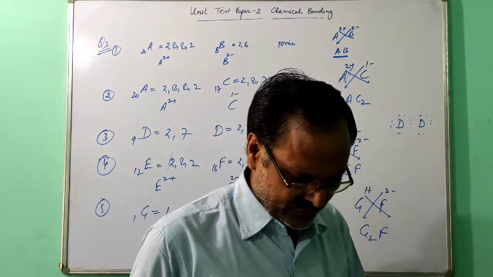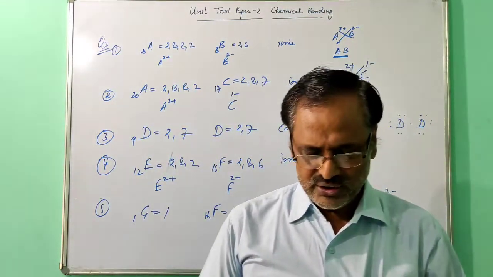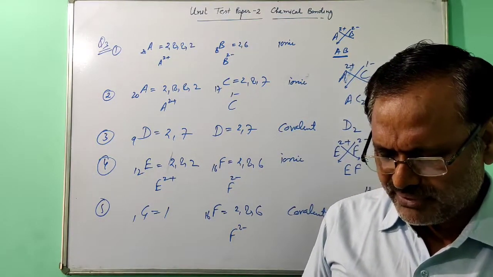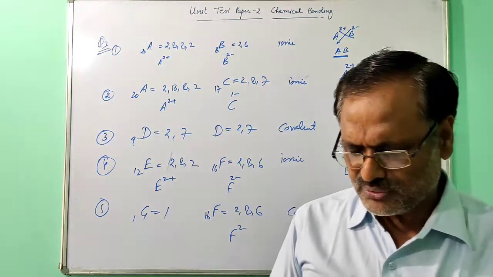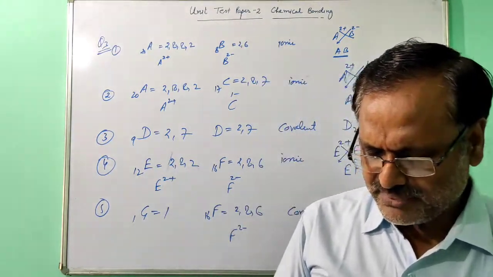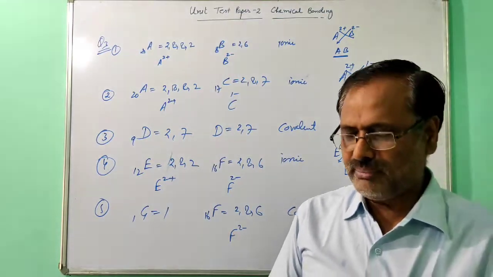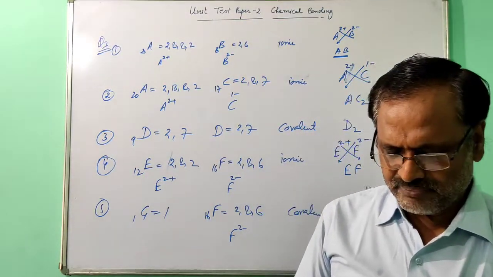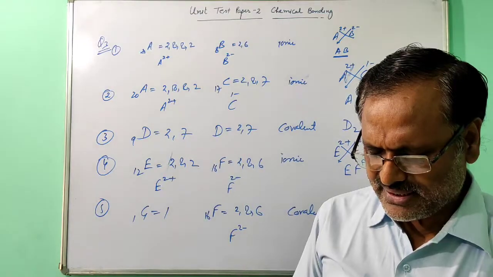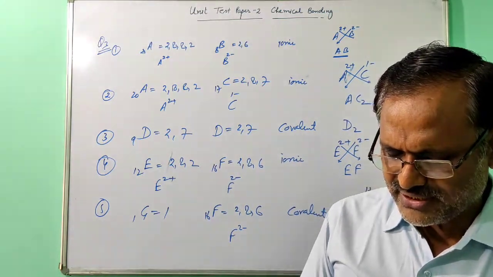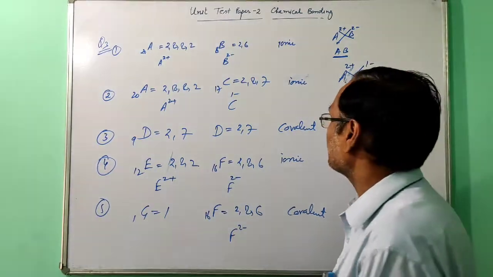Then question number 4. You can fill it up in the book, just see what is given. The bond between two elements in group 7A of the periodic table is likely to be covalent because both are non-metal. In the reaction Cl2 plus KI gives 2 KCl plus I2, the conversion of 2I minus to I2 is given here.